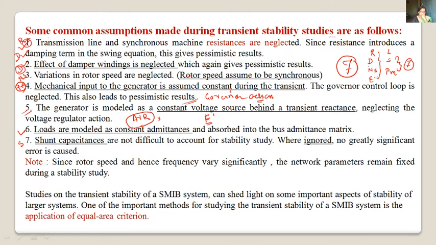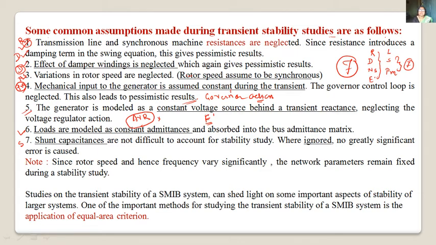In transient stability, the solution of the swing equation is complicated. That means for each fault we have to find the solution of the swing equation, or for each machine we have to apply the point by point solution of the swing equation. That we'll see later on.